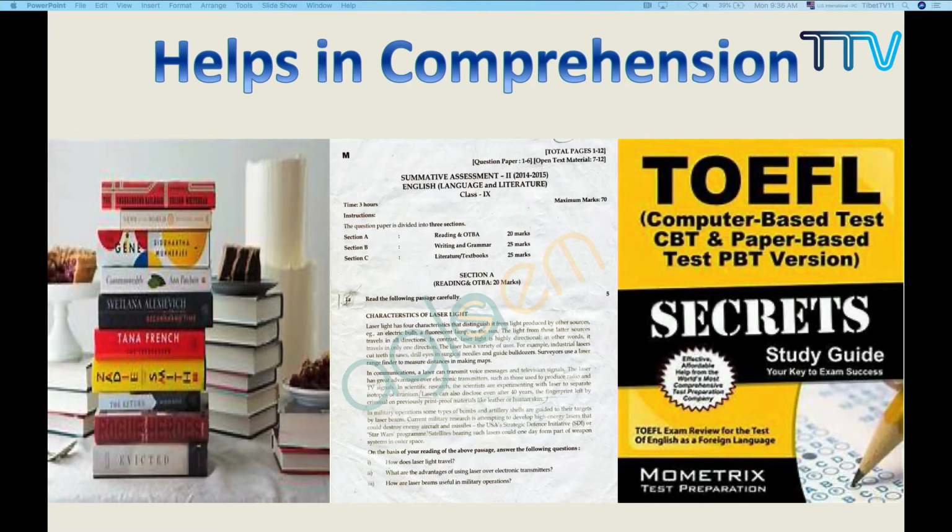As long as you are a student, as long as you are a learner, there are different sources from where you learn, from where you get some information. Now what is this information? We have got the textbooks, the books, and some of you may appear for international tests such as TOEFL. In these books, there are different types of books, and each and every book has its own author and writer. And these books are written in a different text structure.